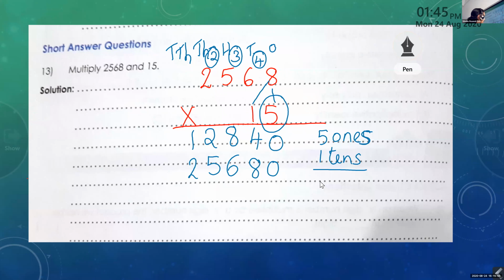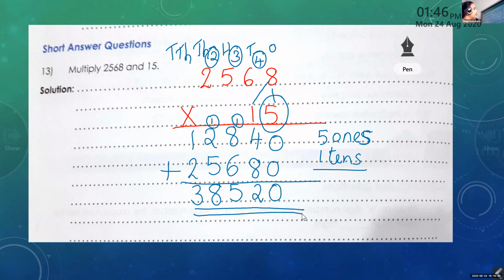Now we have to add the first row and second row. Now 0 plus 0, here 0. 8 plus 4, 12. This carry over 1, I have to keep it here. And here 8 plus 6, 14 plus 1, 15. 1 carry over. 1 plus 2, 3 plus 5, 8. 1 plus 2, 3. So we have 3, 8, 5, 2, 0.